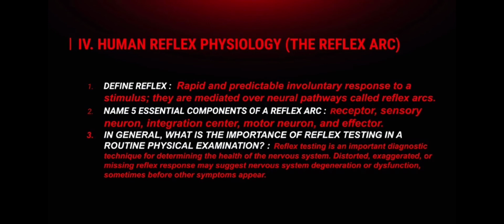First is the receptor. Next, the sensory neuron. The third one, the integration center. Fourth, the motor neuron. And the last one is the effector.